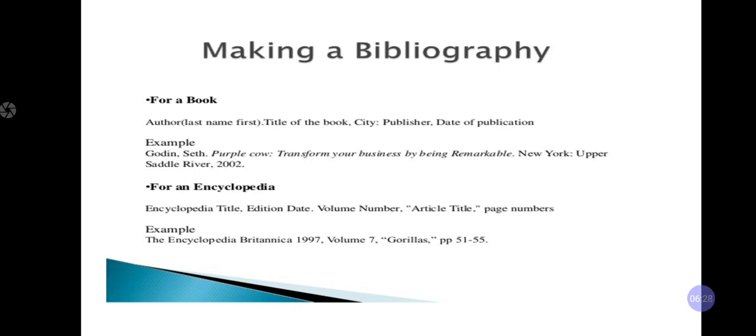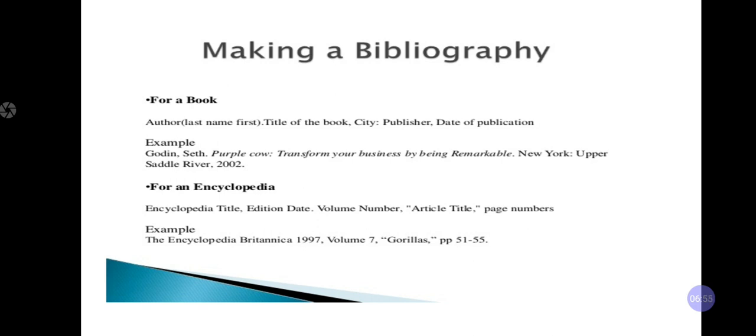Gordon Seth. This is the name of the author. The title of the book is Purple Cow, Transforming Your Business by Being Remarkable. This is the name of the publisher. The name of the city is New York, Upper Saddle River, and the year of publication is 2002.